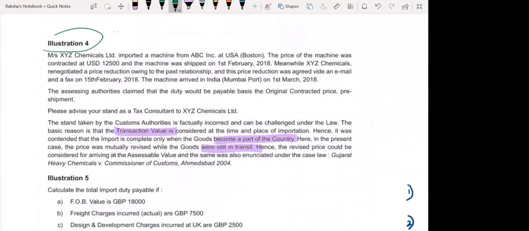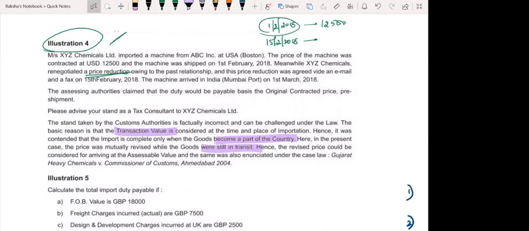very simple question, okay? So this is basically, I'll tell you in simple. What happened on 1st February 2018, this company, XYZ company, they had decided for a contract price of $12,500. Okay, but meanwhile, on 15th February, what happened? They renegotiated this price, means they wanted a price reduction.